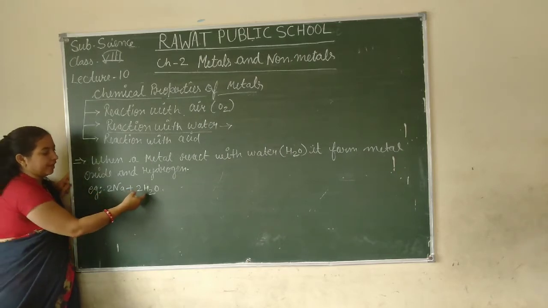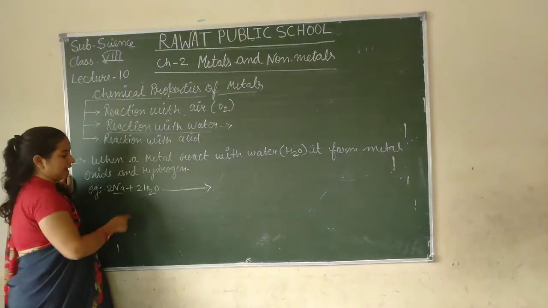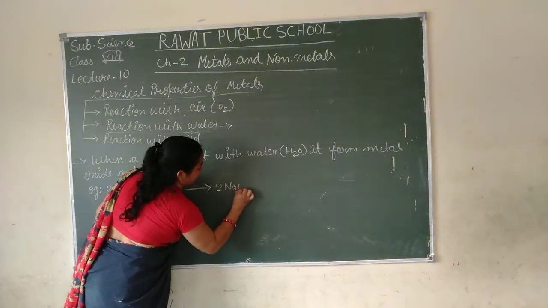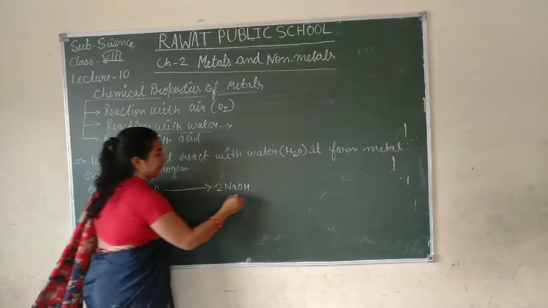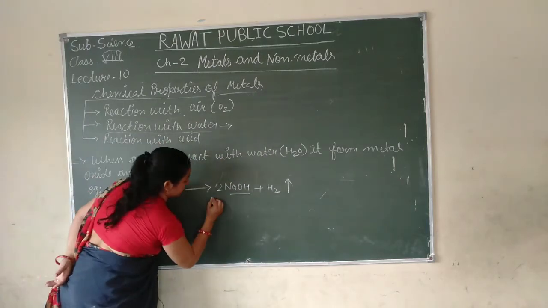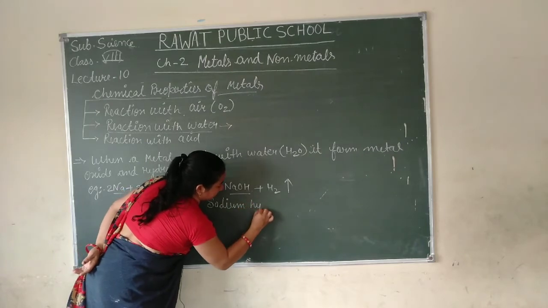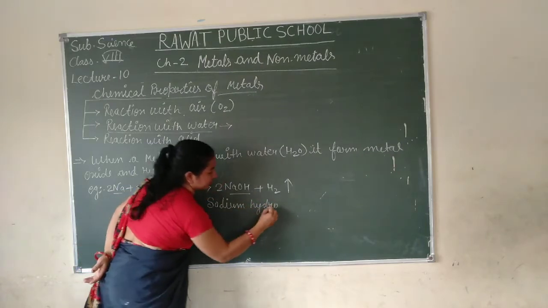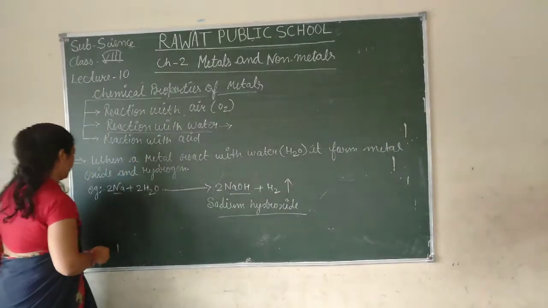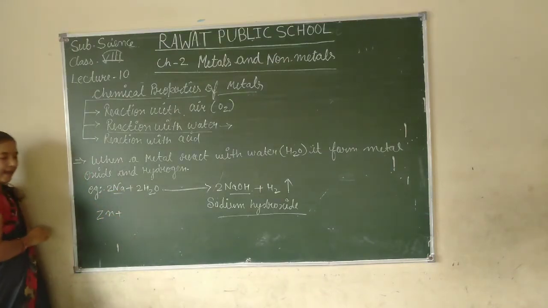Now sodium reacts with water, it forms Na connected with hydrogen molecules and oxygen molecule. So it forms two molecules of sodium hydroxide and hydrogen gas will be released. It is sodium hydroxide. Sodium hydroxide.